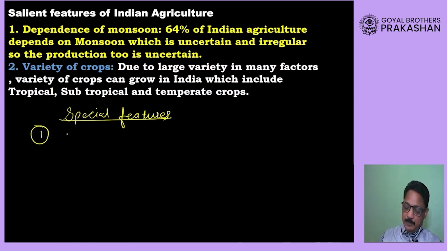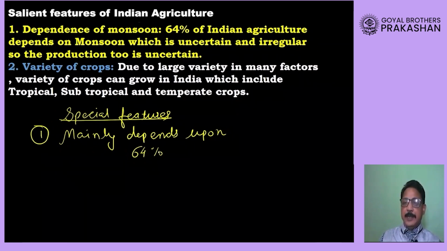The first one is that Indian agriculture mainly depends upon monsoon. Please remember that 64% of India's agriculture depends on monsoon. That means it depends upon rainfall.